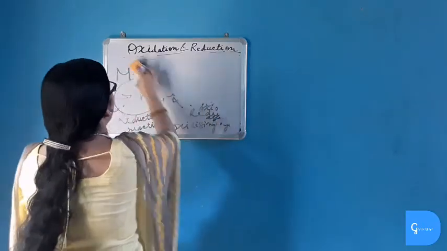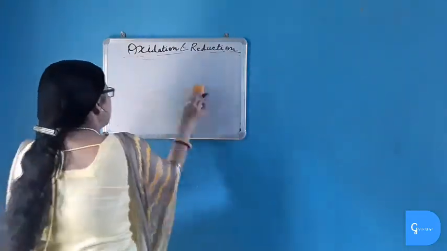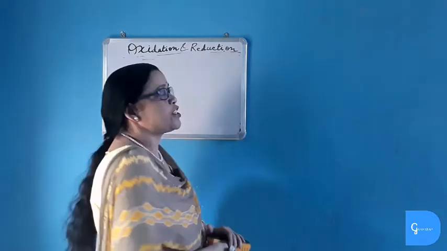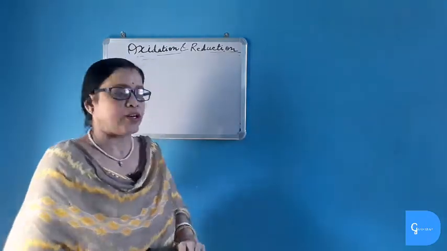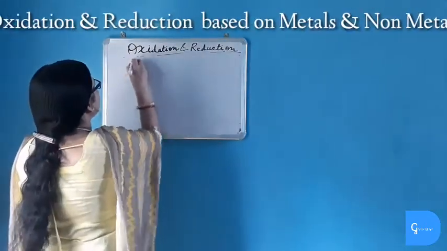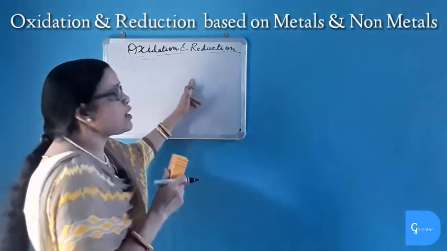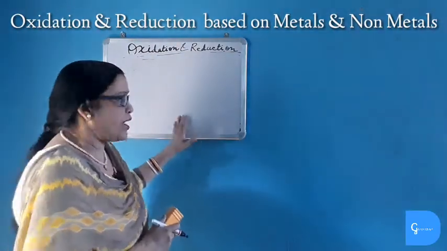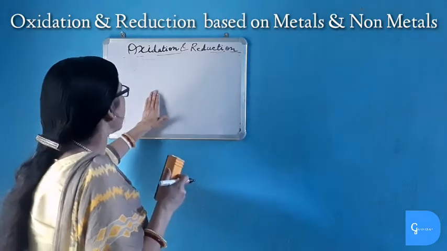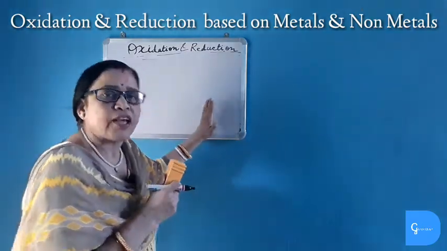Now another concept of oxidation and reduction. Another concept of oxidation and reduction is based on metal and non-metal. Addition of non-metal and removal of metal is known as oxidation reaction, and addition of metal and removal of non-metal is known as reduction reaction.